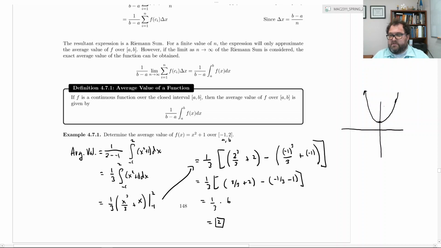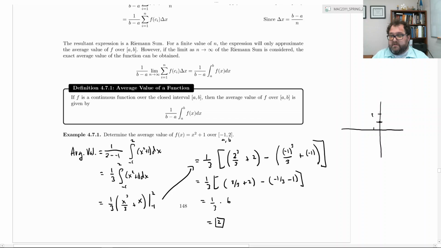So let me just draw the region from -1 to 2. Okay, from -1 to 2. So if we plug in a -1, we get -1, 2. So we have this point right here.